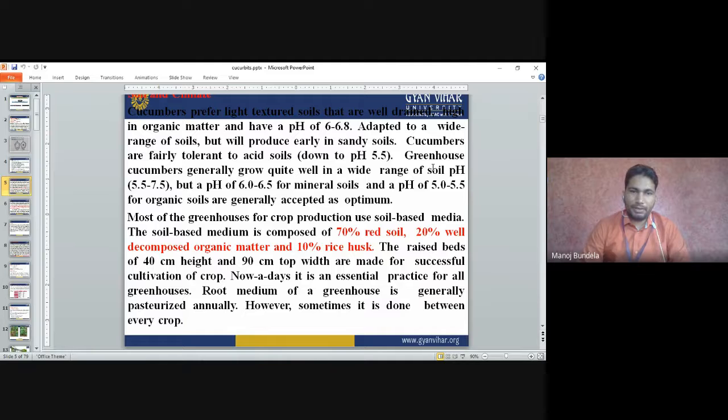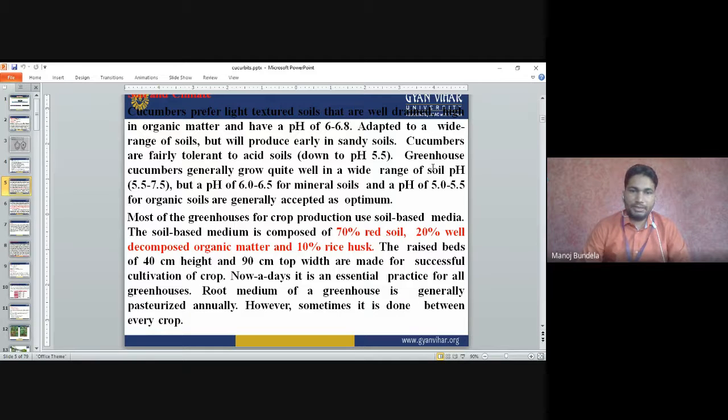Raised beds of 40 centimeter height and 90 centimeter top width are made for successful cultivation of the crop. It means we have to take more height, almost 40 centimeter.